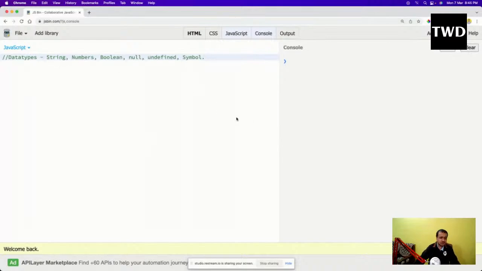Although symbol is a bit new, it was defined with ES6 and we are not going to use it much. We are not going to learn about it because nobody uses it. But the main ones from the starting of JavaScript are string, numbers, boolean, null, and undefined. String, numbers, and boolean are something you might have learned in every other programming language. But null and undefined are a bit different. I think null is there in other programming languages, but undefined is not.